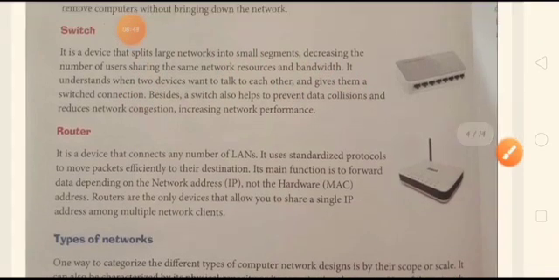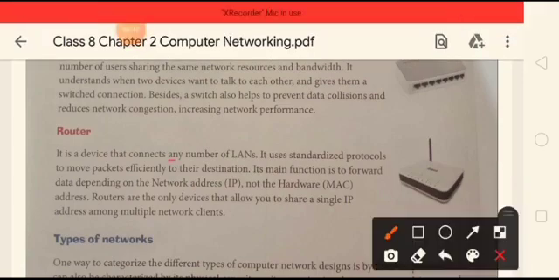Now next one is router. It is a device that connects any number of LANs. It uses standardized protocols to move packets efficiently to their destination. Its main function is to forward data depending on the network address, IP, not the hardware MAC address. Routers are the only devices that allow you to share a single IP address among multiple network clients.